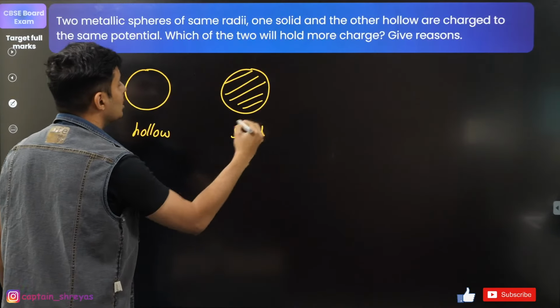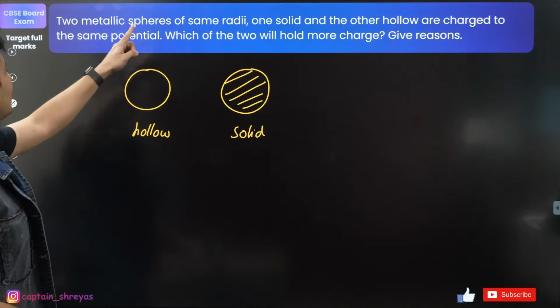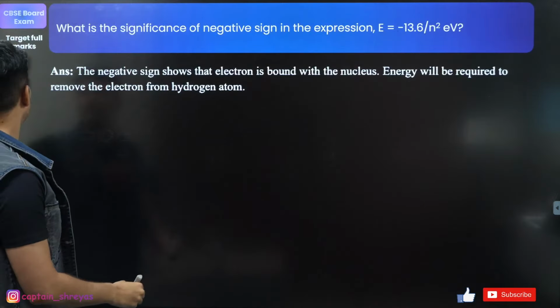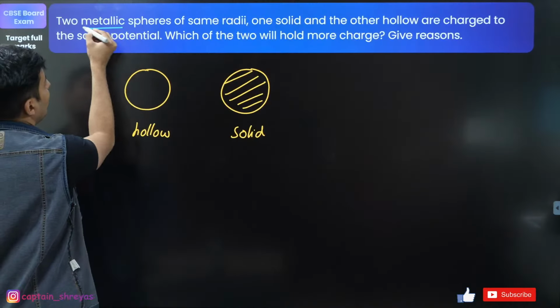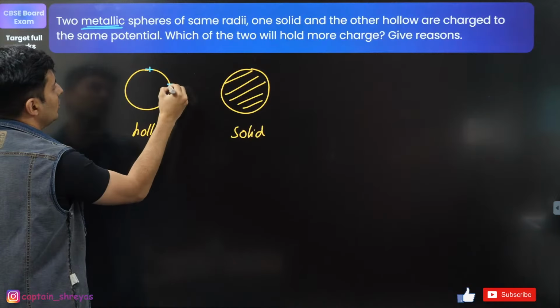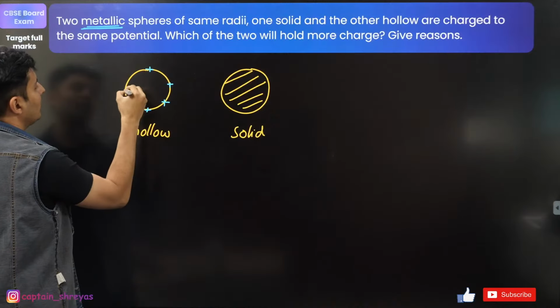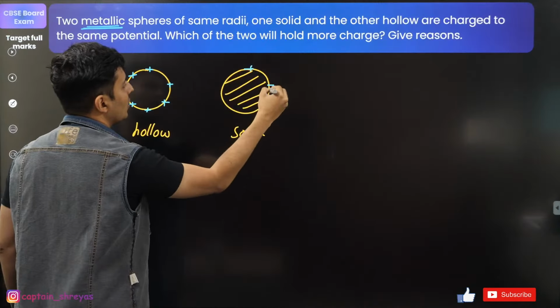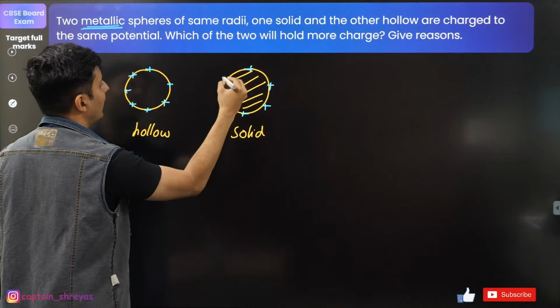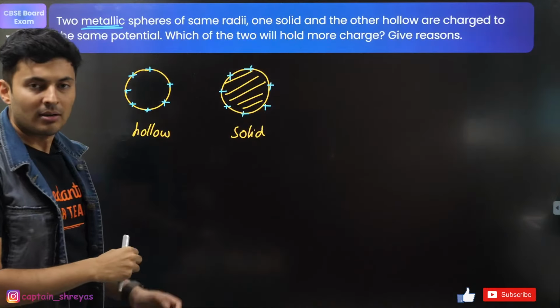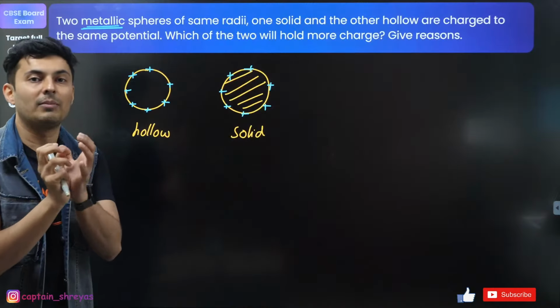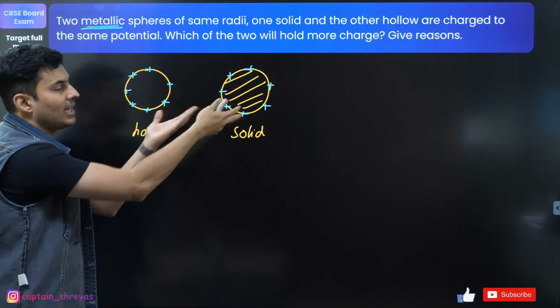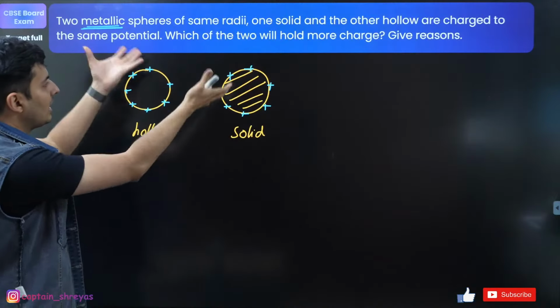What will happen to the charge? It's a conducting shell, right? These are metals. So if they are metals, what will happen? The charges are going to be only there on the surface, nowhere else, right? They will not be in the bulk. So the behavior is exactly the same. Charges are there on the surface.